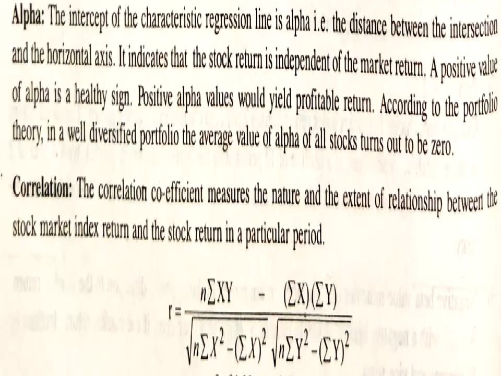R is equal to n sigma xy minus sigma x into sigma y, whole divided by square root of n sigma x square minus sigma x whole square, into square root of n sigma y square minus sigma y whole square. So correlation coefficient means what? We need to identify the correlation or the movement that exists between an individual stock as well as the index.